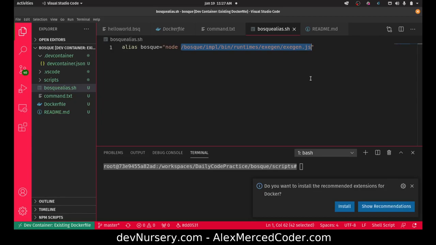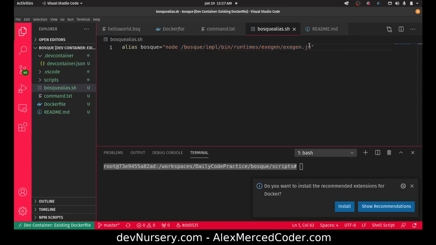So again, if you read my blog article, it's there. And I can't guarantee that in later versions of the Docker container, as they continue to work on Bosque, this won't change its location. But basically, these are the steps I went through to figure this out.